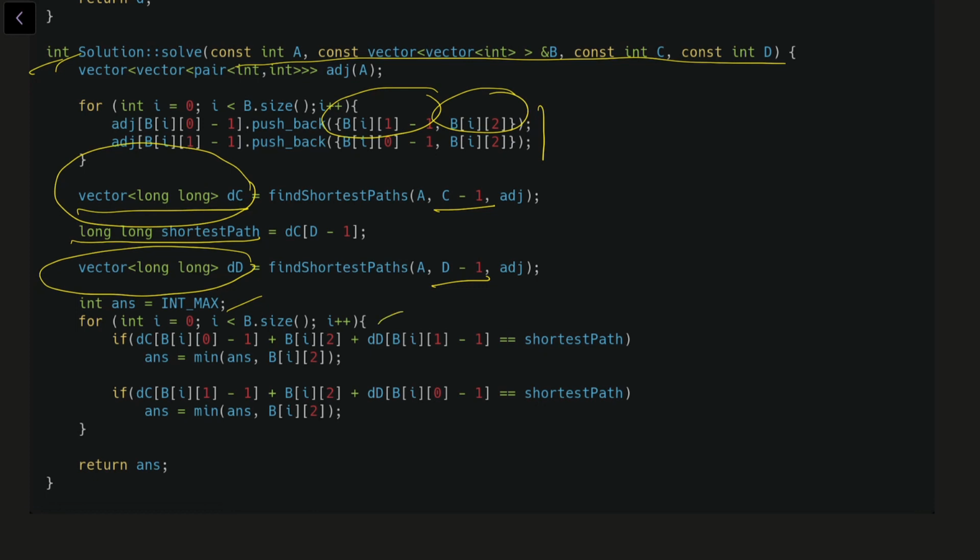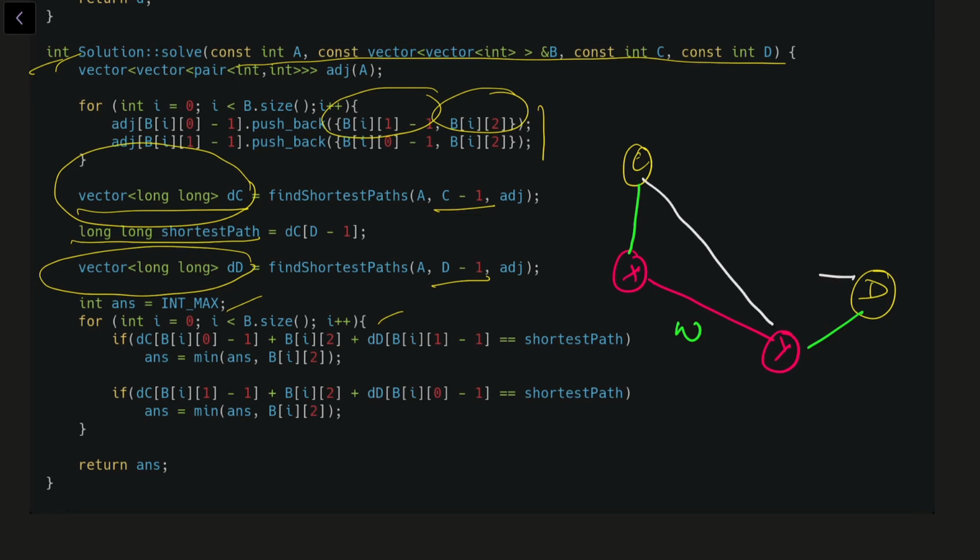Okay, so I'm checking two conditions here. The first condition is, as we have already talked about, let's say this is the C node, this is the D node. Then let's say I'm currently at some edge here. This is X, this is Y. Then the condition we are checking first is distance from C to X and distance from D to Y plus this weight, right? And similarly, we are doing it again, distance from C to Y and distance from D to X plus weight. Okay, so these are the two conditions that we are checking.